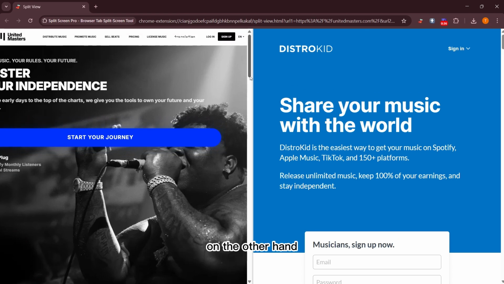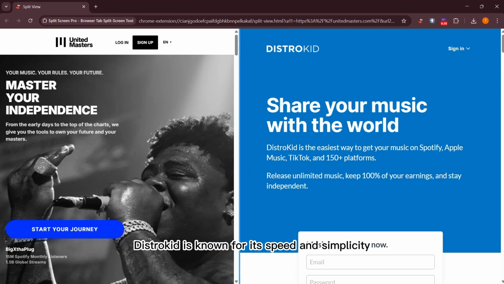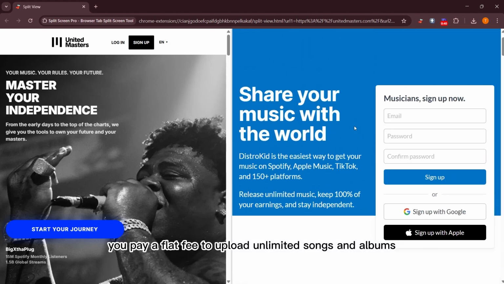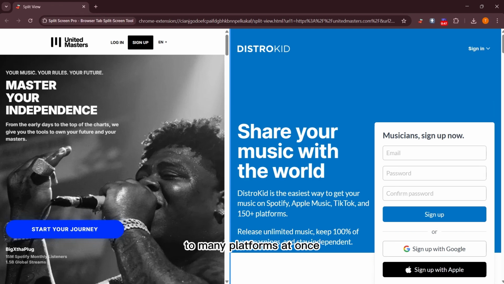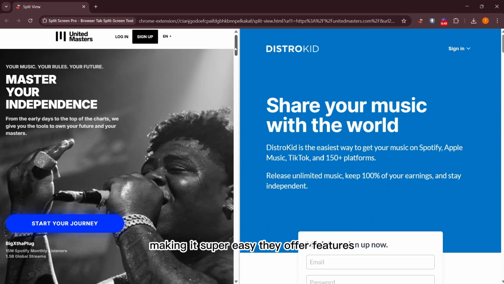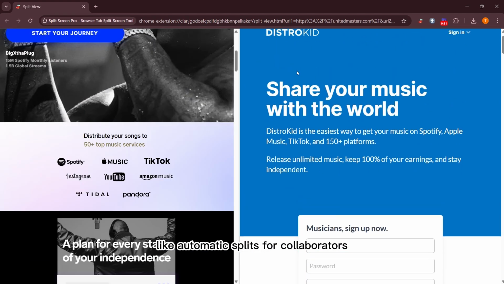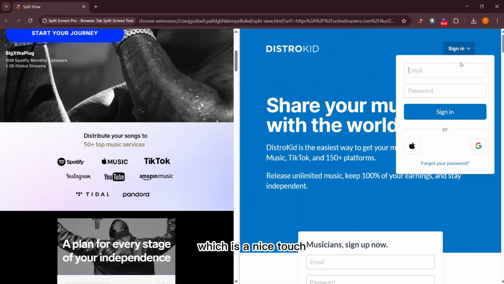On the other hand, DistroKid is known for its speed and simplicity. You pay a flat fee to upload unlimited songs and albums. DistroKid also sends your music to many platforms at once, making it super easy. They offer features like automatic splits for collaborators, which is a nice touch.